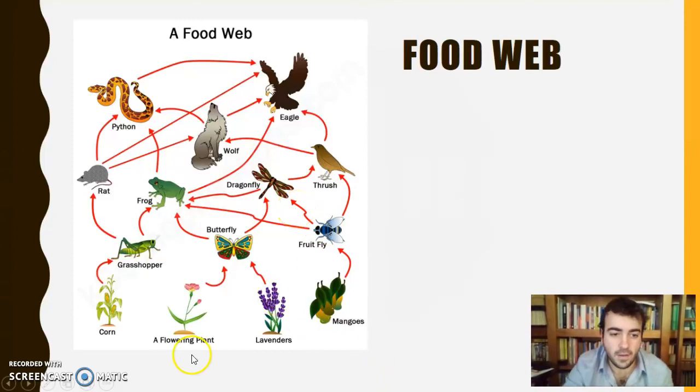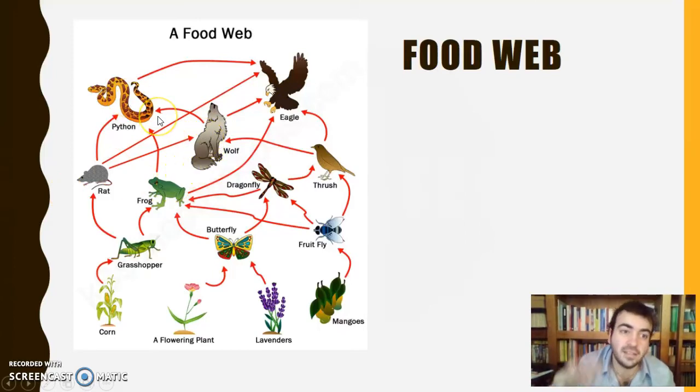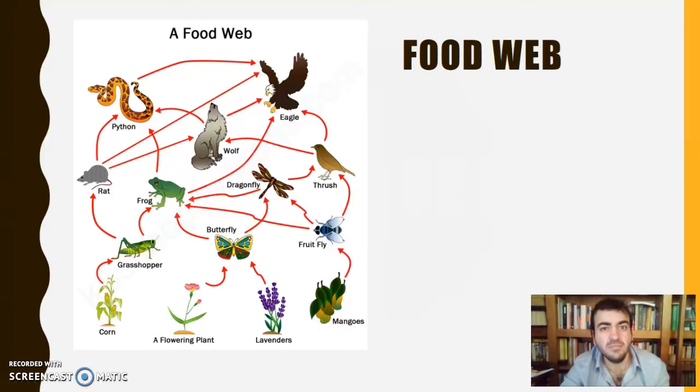And then, here are the producers, ¿no? Que decíamos antes. Lavender, it's eaten by the butterfly. Flowering plant is eaten by the butterfly. Fruit fly eats mangoes. The eagle, entonces, eats thrush, eats frogs. The wolf eats thrush also, eats rats, ¿vale? Eats pythons, well, maybe, ¿no? We don't know. A wolf eating a snake? Well, could be, ¿no? Could be. Okay, so this is a food web.